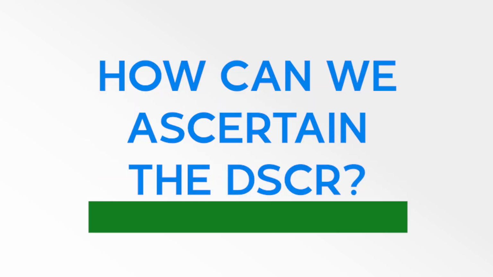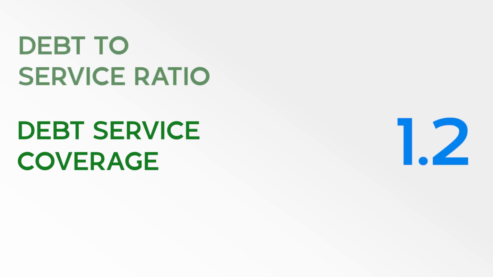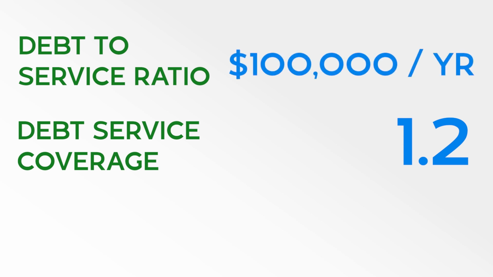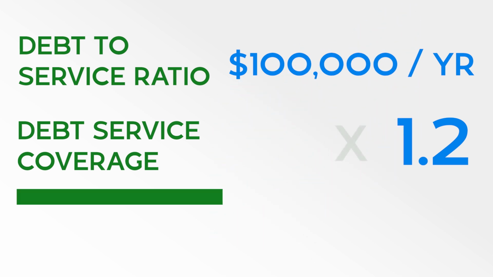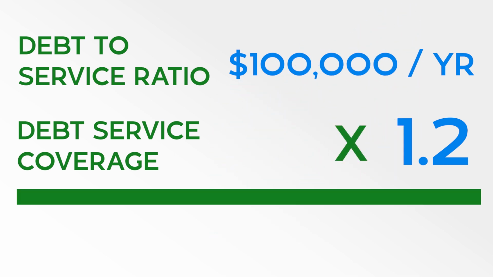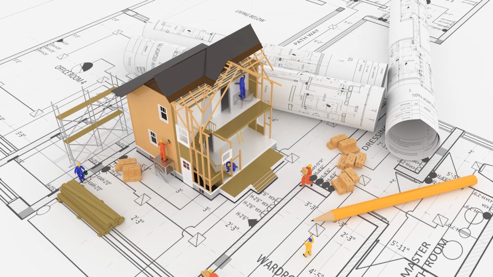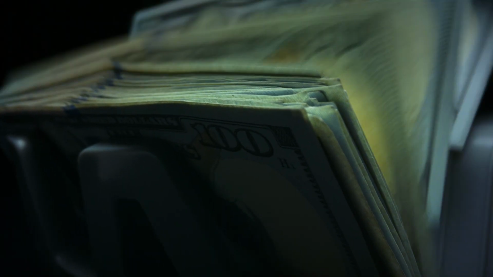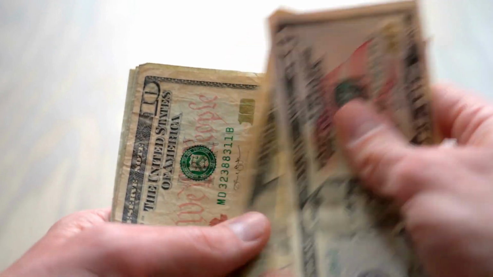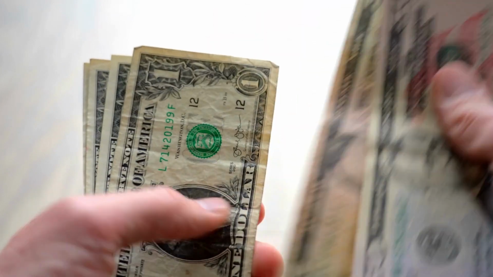How can we ascertain the DSCR? Consider a scenario in which the debt service coverage required by the lender is 1.2 and the debt service for a mortgage is $100,000 per year. After deducting their costs, such as taxes, gas, heating, insurance, and so forth, the lender will want to see that the property is still generating $120,000. This guarantees that the property is making enough money to cover its costs and mortgage with a cash reserve. The lender needs to know if the amount left over after deducting expenses like gas and electric from the property's income may be used to pay the mortgage.